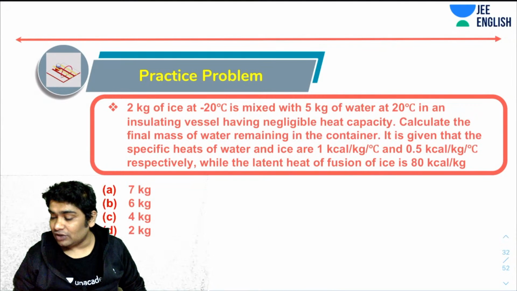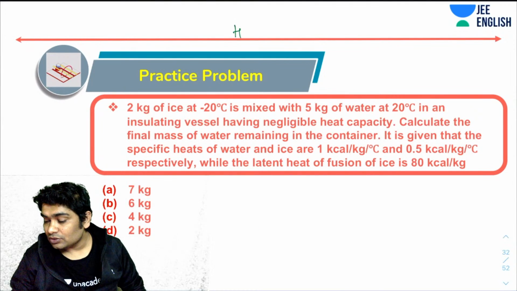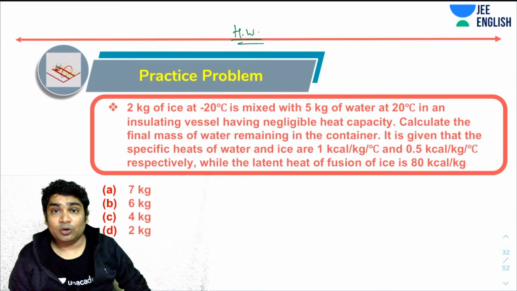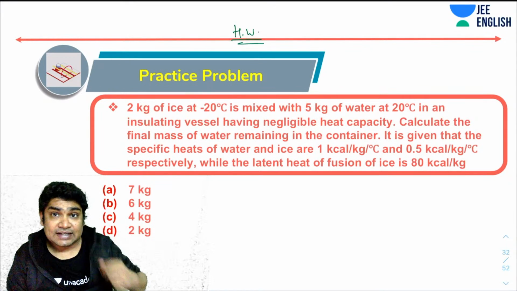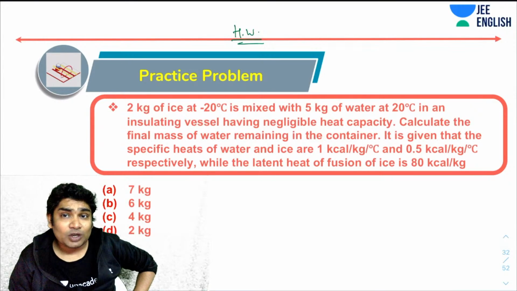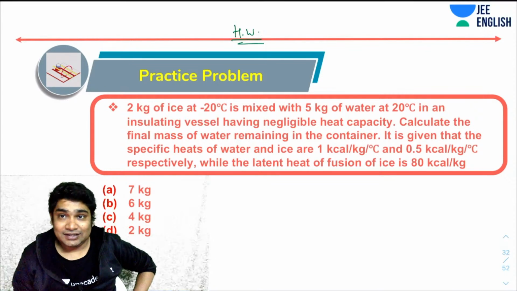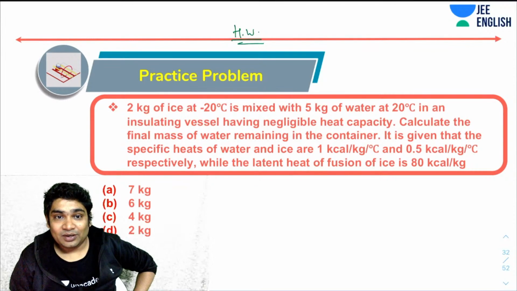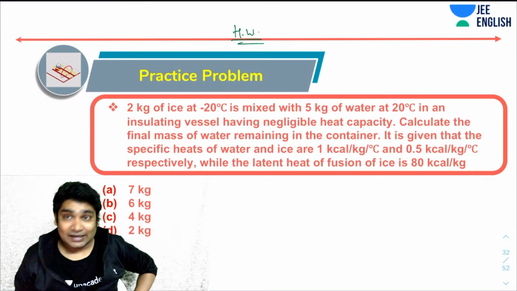This is a problem which I would give for homework. So you can try it and practice this problem on your own. You've been told that 2 kg of ice at minus 20 degrees Celsius is mixed with 5 kg of water at 20 degrees Celsius in an insulating vessel having a negligible heat capacity. Calculate the final mass of the water remaining in the container. Okay, it is given that the specific heat capacities are this. So do this. This is your homework problem which you can do for practice.